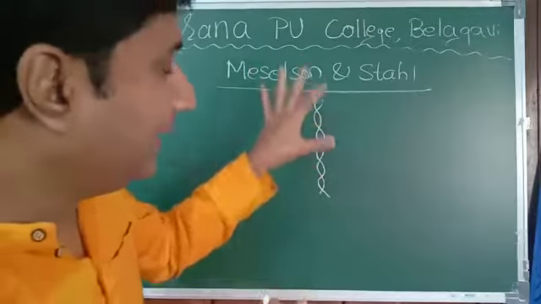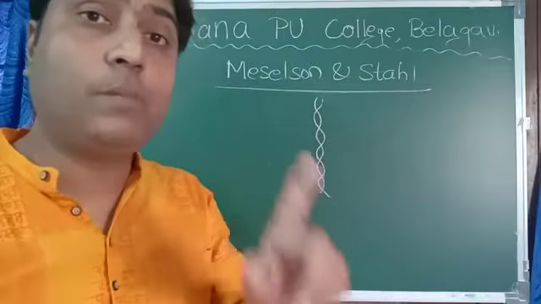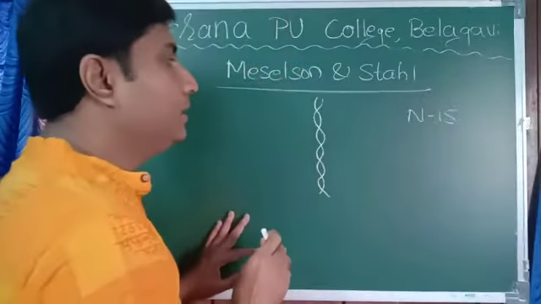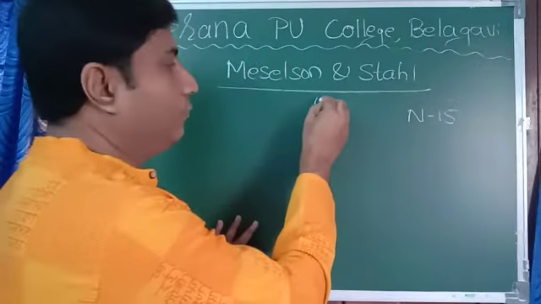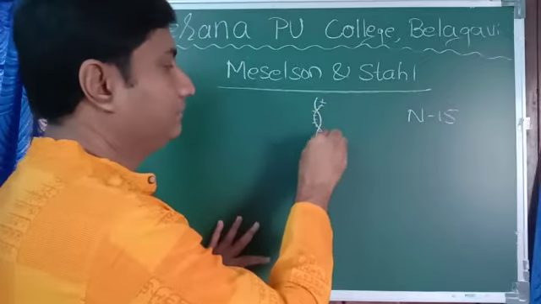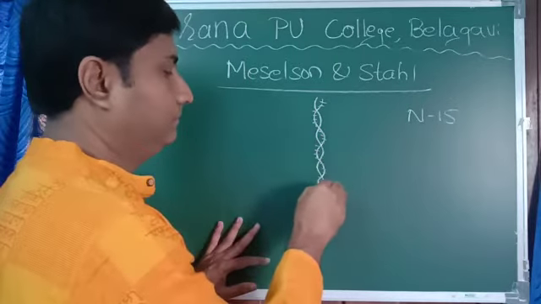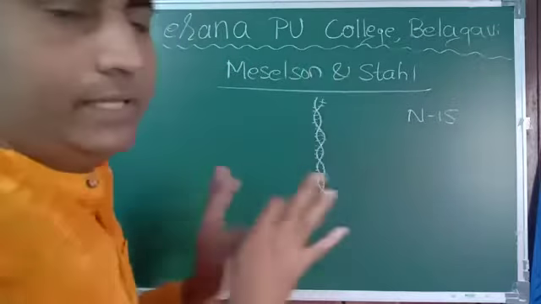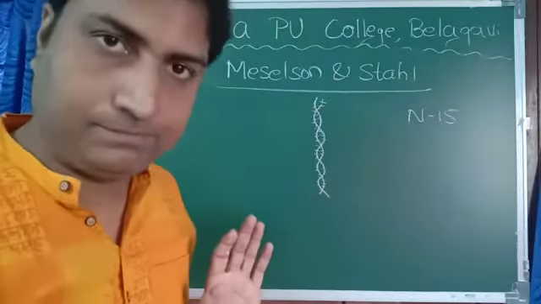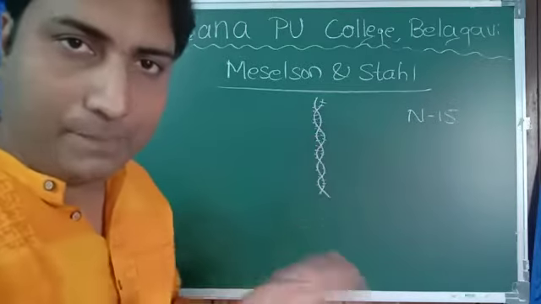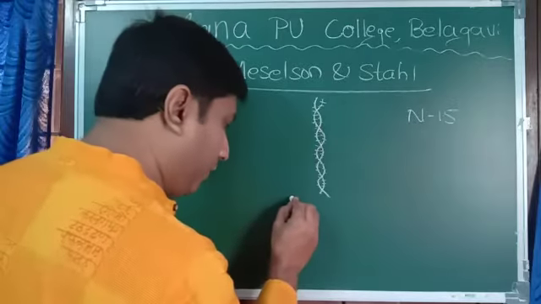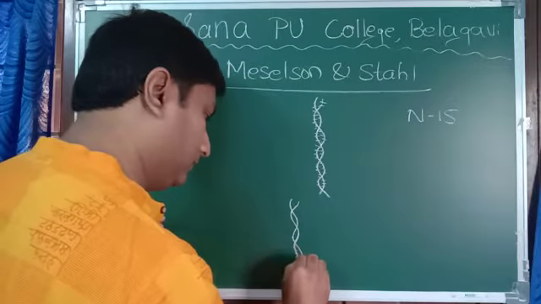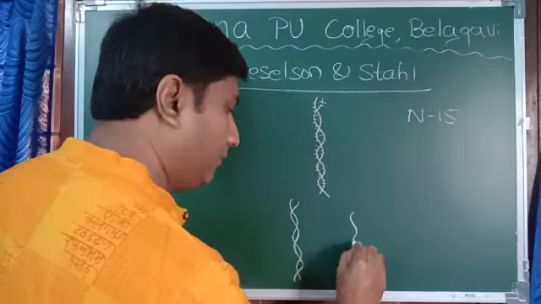What they did, they treated DNA with the isotope N15. I'll mark it like this, N15. Now it is treated with N15 and it is allowed to undergo replication. And it underwent replication and two daughter DNA are formed.